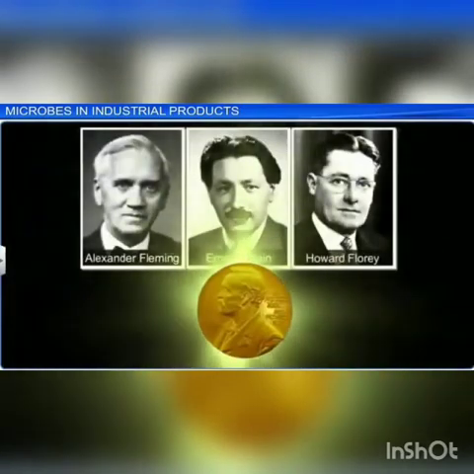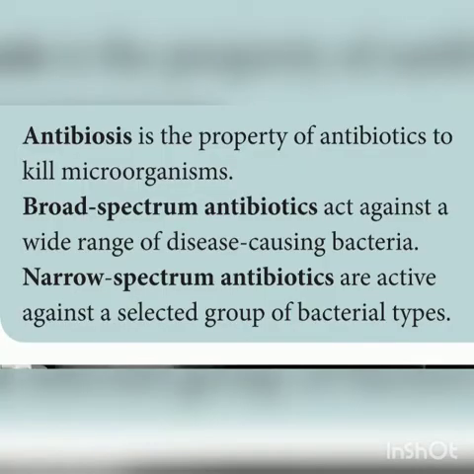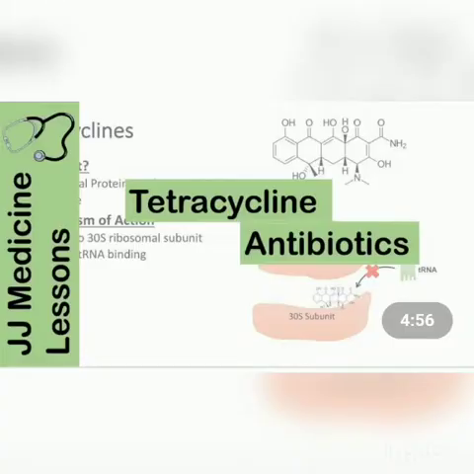Antibiosis. What is antibiosis? It is a property of antibiotics to kill microorganisms. Antibiotics are of two types: broad spectrum antibiotics and narrow spectrum antibiotics. Broad means it acts against a wide range of disease-causing bacteria. Narrow means these are active against a selected group of bacterial types. Selected means it destroys only a few specific ones, that is narrow. If it destroys everything, that is called broad. Right?